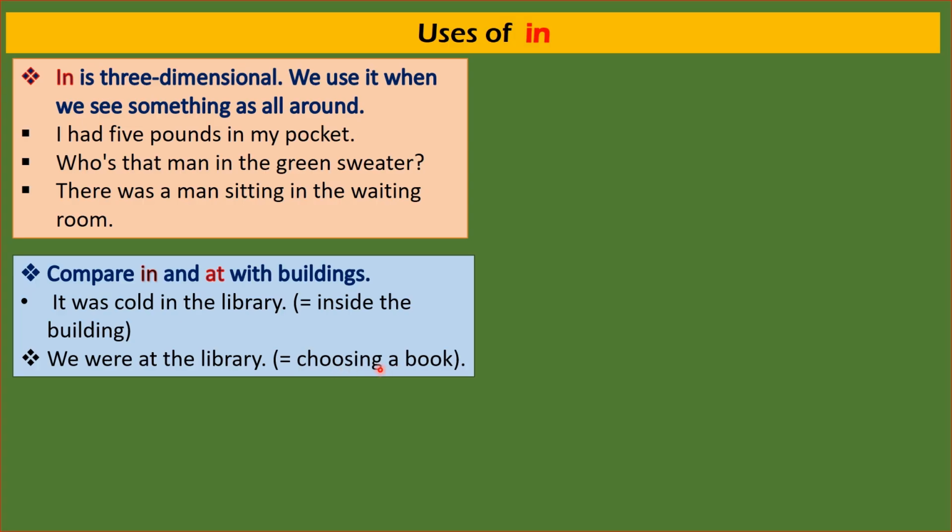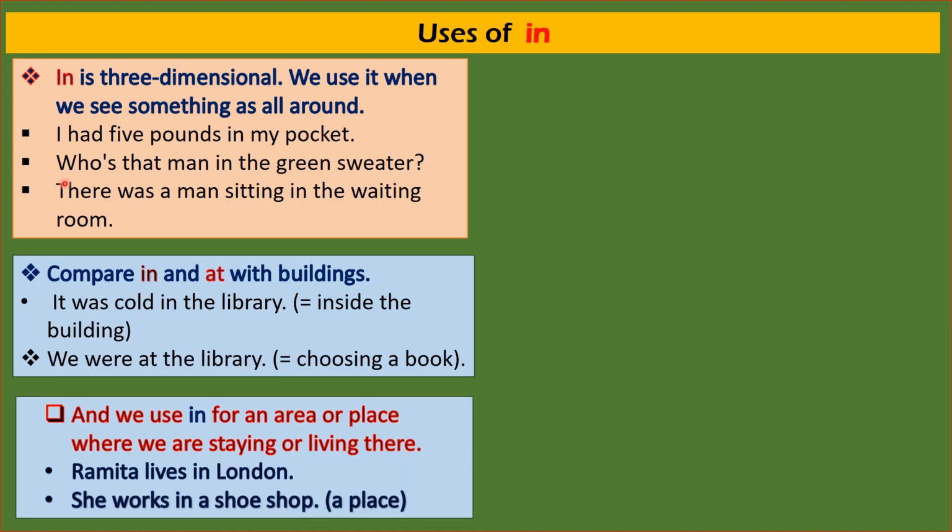Let's come to another situation. We use in for an area or place where we are staying or living. Okay, in is for our living place. It means Ramita lives in London. London is a place where Ramita lives. She works in a shoe shop. She works there. A shoe shop is a place.